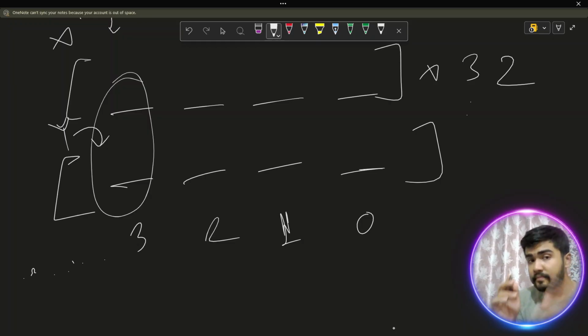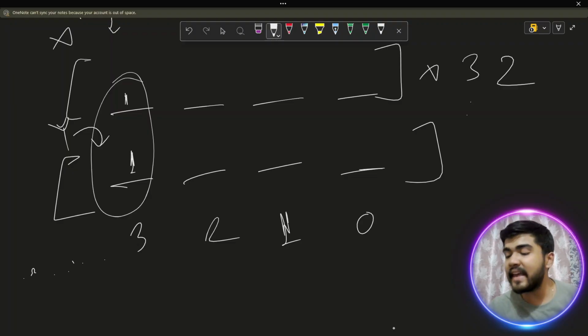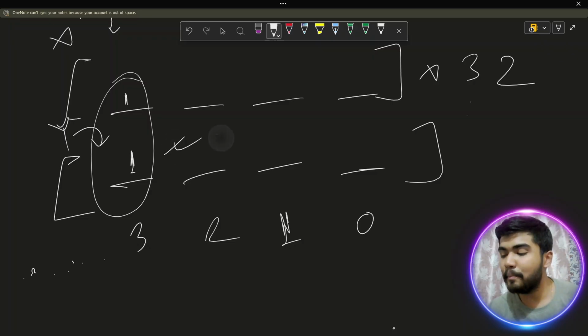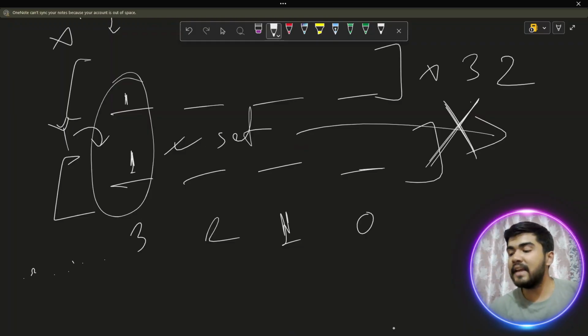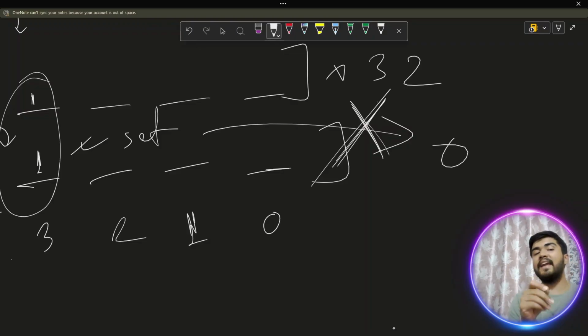Now, if at any particular index both x and y have a set bit, let's suppose this one has 1 and this one has 1, then can we say that after bitwise AND it is never going to result in 0? It will never be 0, because at a particular index there are two set bits. Correct.